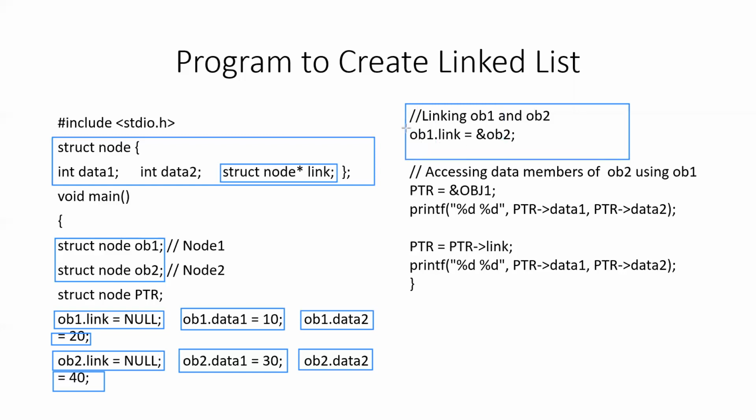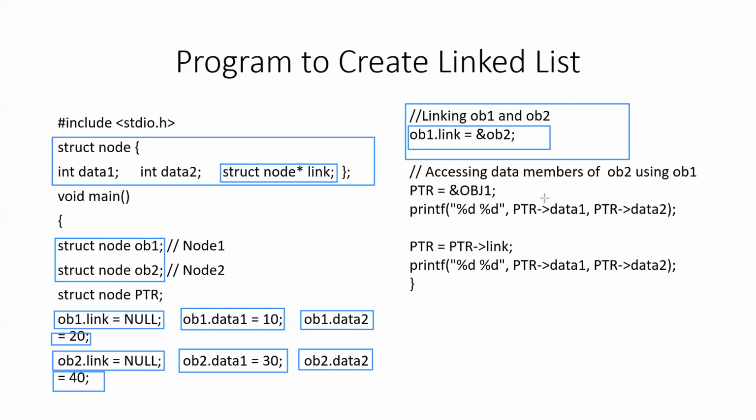The statement says ob1 link is equal to address of ob2. This means that we are storing the address of the node 2, ob2, into the link part of ob1. So this is where the link has been established. The link part of the first node contains the address of the second node. So that means these two nodes have been linked.